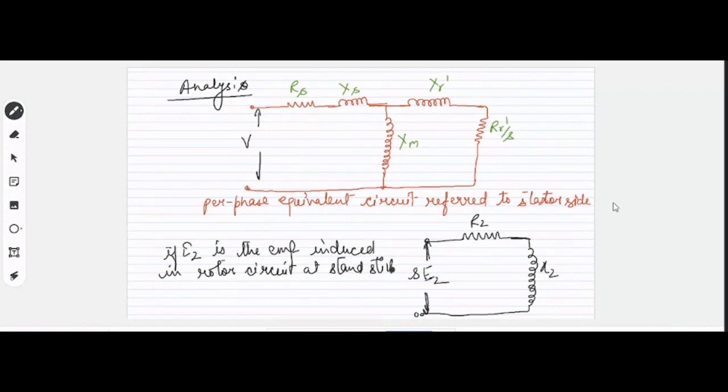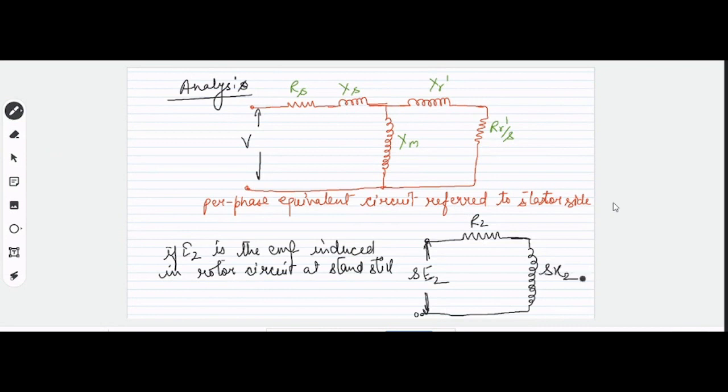Yes sir. है ना? अब सुनो, अगर मैं किसी एट एनी स्लिप S की बात कर रहा हूं, the EMF will be SE2. E2 was the EMF when it was at standstill, right? Now at any slip S, your EMF will be SE2. Then obviously your reactance X2 will also be S times X2.